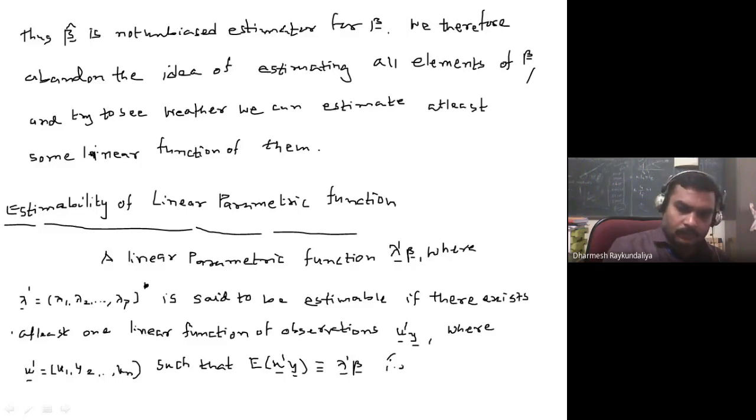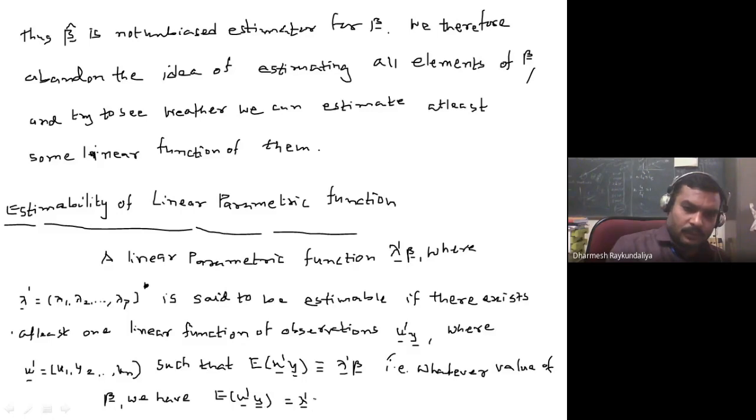When I say identically equal, with an extra bar over the equal sign, it means that whatever value of beta we have, expected value of u dash y is equal to lambda dash beta. Okay, so this is the definition.